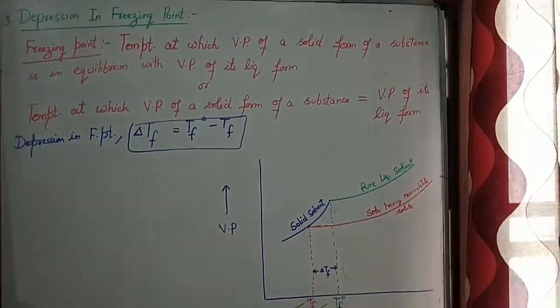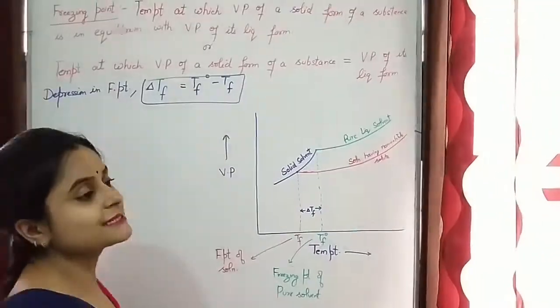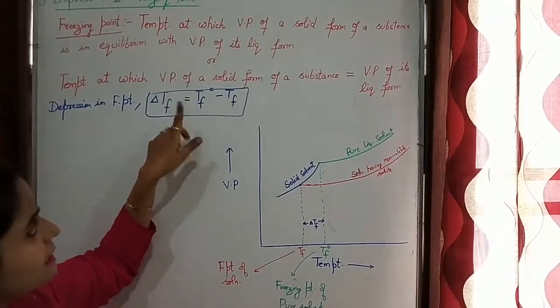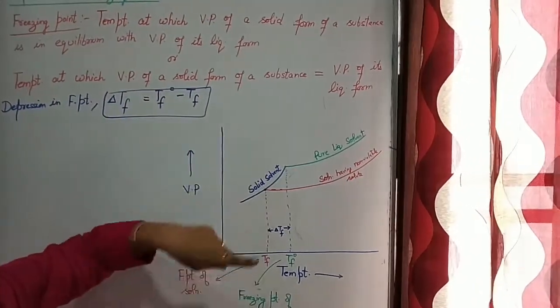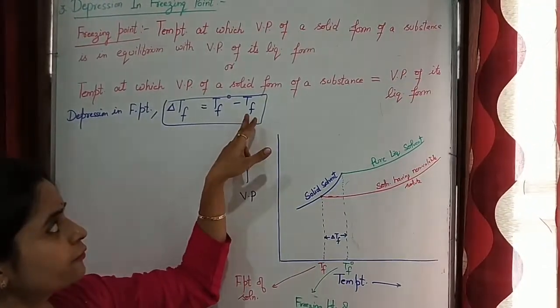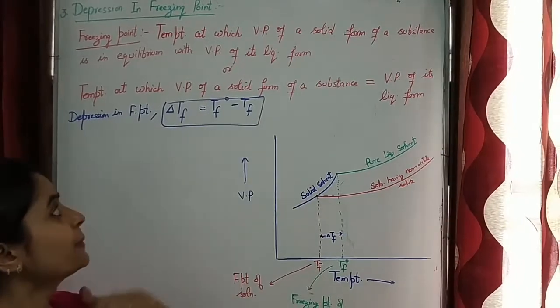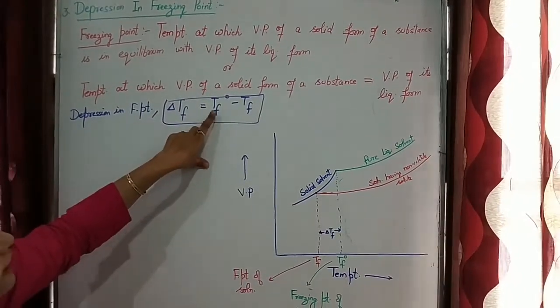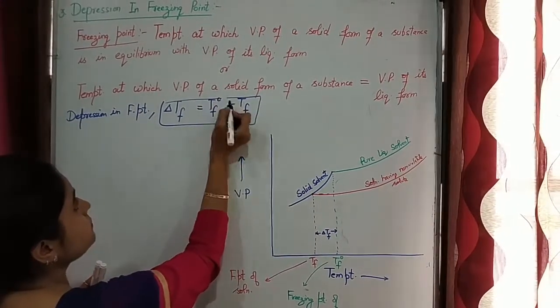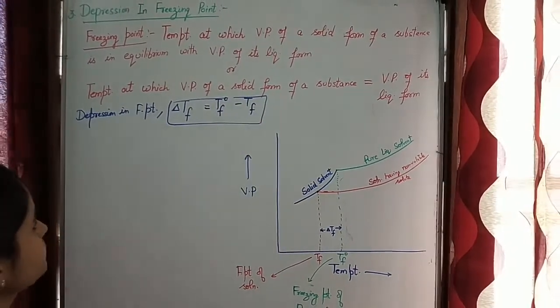In the previous property, that is elevation in boiling point, we wrote delta Tb is equal to Tb minus Tb naught, because in that case the value of boiling point of solution is more, but here the value of freezing point of solvent is more compared to that of the solution.